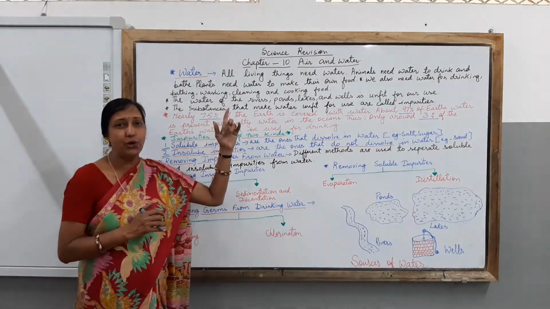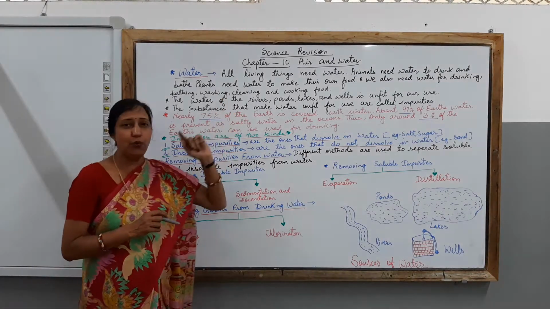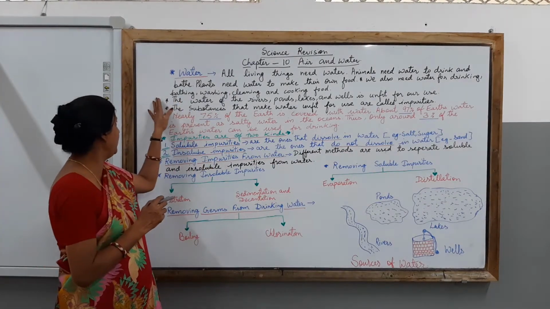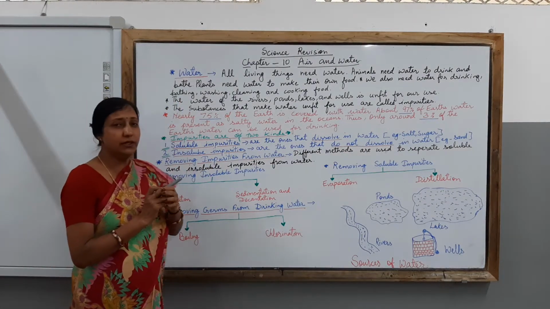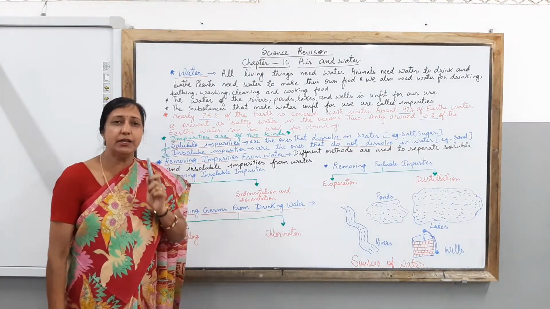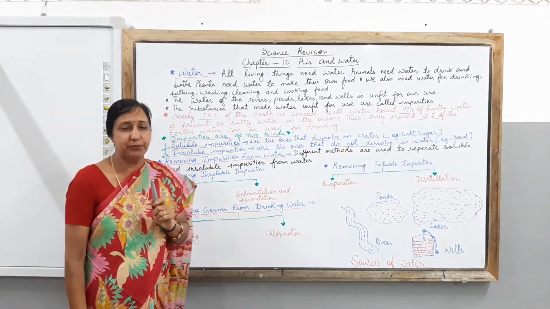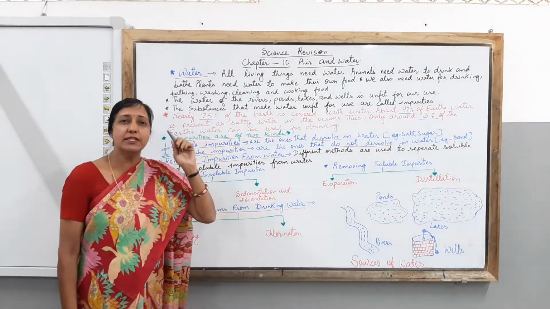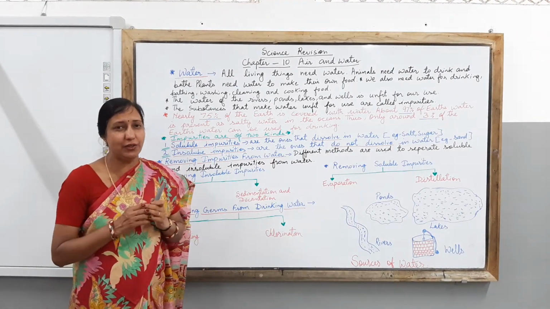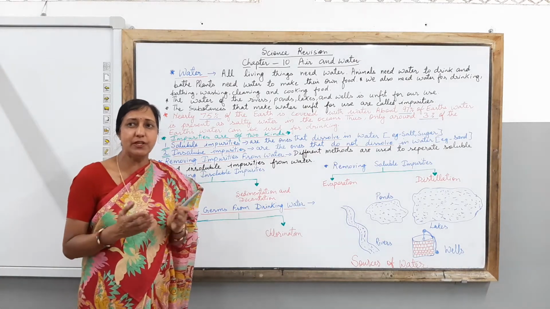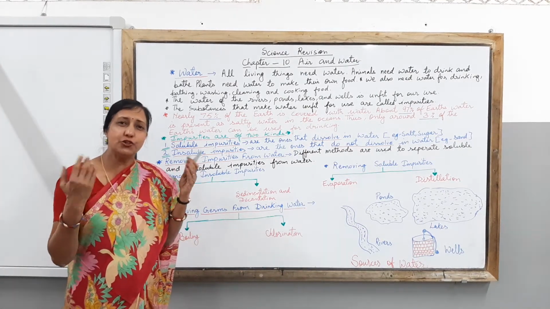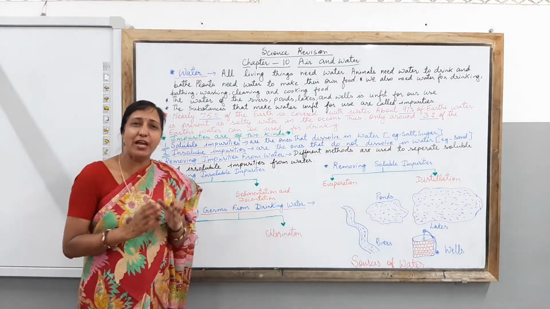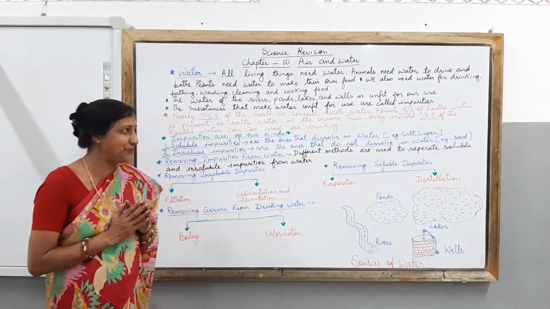Today we are going to do chapter number 10, air and water. And in today's class children, we are going to cover the topic that is water. Children, you know that water in our daily life is very important, as every living being on earth needs water for their survival, whether it is animals, plants, or human beings. So every one of you must be knowing the value of water in your daily life.